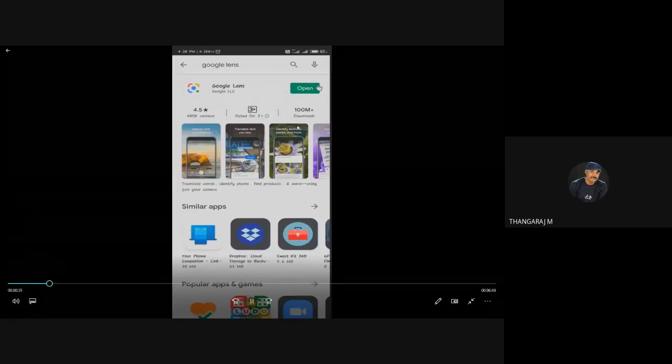Now let me open it. Google Lens has been opened. If you have any information on your mobile phone in the form of a picture, that means an image, let's see how to use this to search in Google.